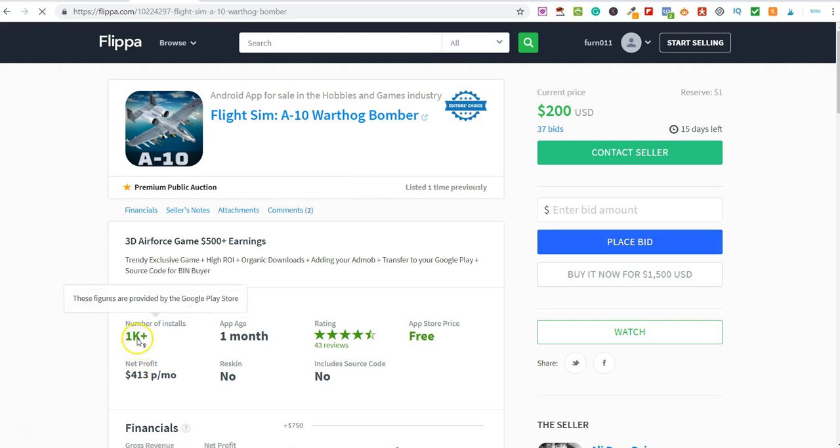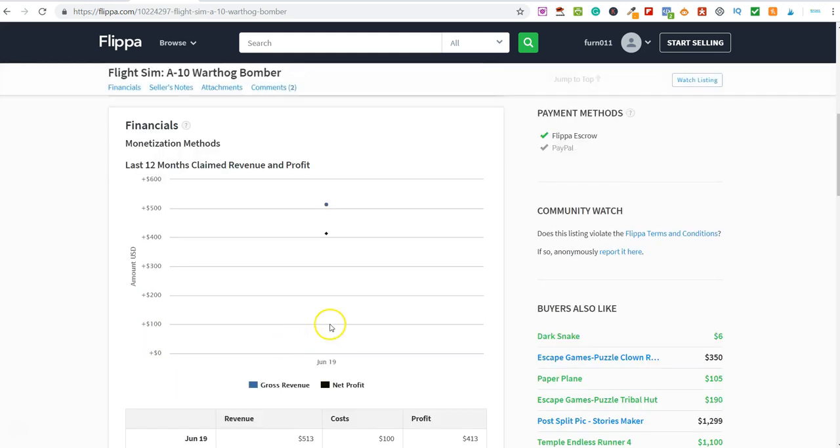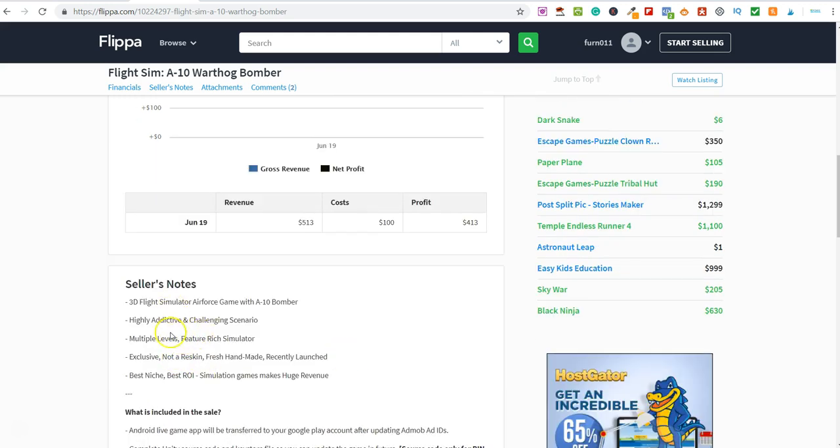So this one here, it's currently had 1,000 installs, it's only a month old, it's had 43 reviews, and it's over on the App Store, and people download this for free. And you can see it's currently made $413 within its first month. So it's not been out for too long, but so far it's earned $413. And all of this information is verified by Flipper. So anyone can just list an app and say it's making X amount of money without it being verified properly.